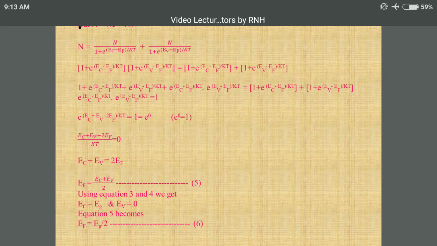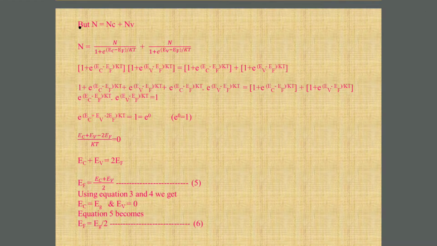These two equations, equation numbers 5 and 6, give us an idea about the Fermi level, which lies exactly in the middle of the valence band and conduction band, which is nothing but Ec plus Ev by 2, or simply Ef is equal to Eg by 2. So we are mathematically proving how this Fermi level lies exactly in the middle of the valence band and conduction band.